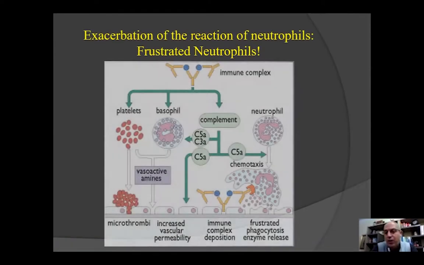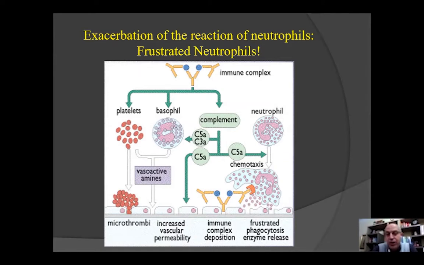Now, are all these neutrophils doing a good job? Yes, they are doing a great job, but sometimes, unfortunately, and especially in this topic we will talk about the physiology as well as the pathology, they are implicated in situations leading or helping some autoimmunity. That's what we call exacerbation of the reaction of neutrophils. Neutrophils are not responsible for autoimmunity, but unfortunately they are playing a role. In some people, in lupus, for example, they have